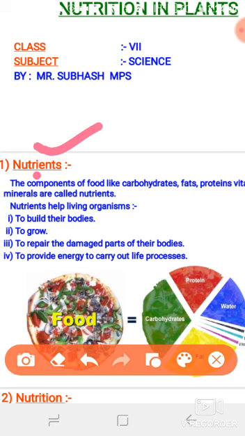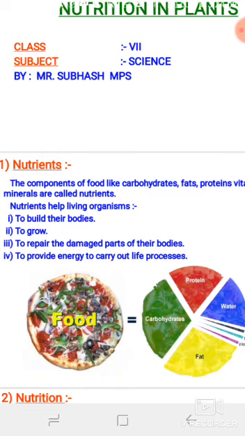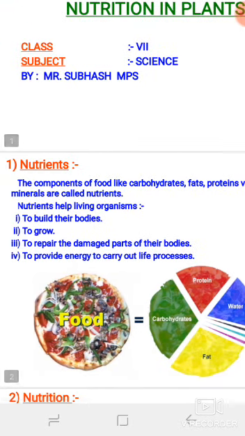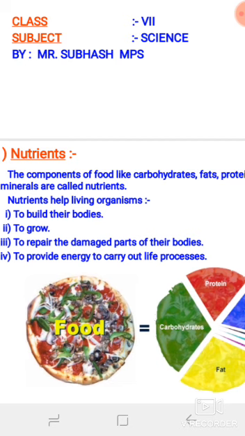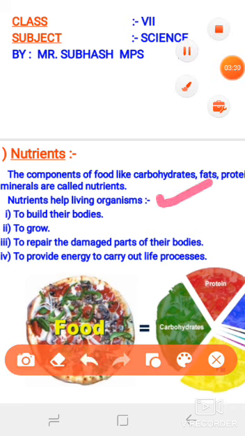What is the complete definition of nutrients? The components of food like carbohydrate, fat, protein, vitamins and minerals, these are all called nutrients. These are all the categories of nutrients. After that, the second question will arise here: what is the importance of all these nutrients, or you can say, how do these nutrients help living organisms? So the first importance is to build their bodies.